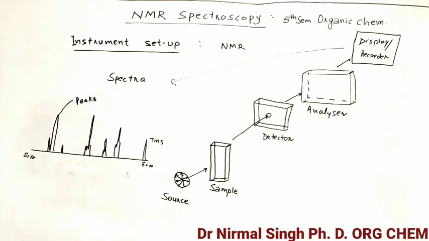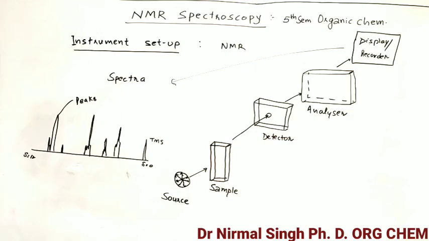The sample in the case of NMR spectroscopy may be in liquid form, gaseous form, or solid form. This is the advantage of NMR spectroscopy over the others. In some types of spectroscopy we can only use the solid state, or only the liquid state, but in NMR we can use all three states of matter. The sample may be in any state. In the liquid state, suppose we have an organic compound which is non-polar, we must dissolve it in some suitable solvent. About the solvent we will discuss later on.